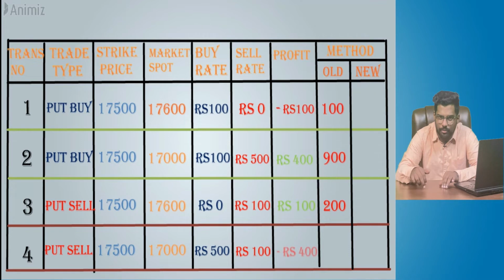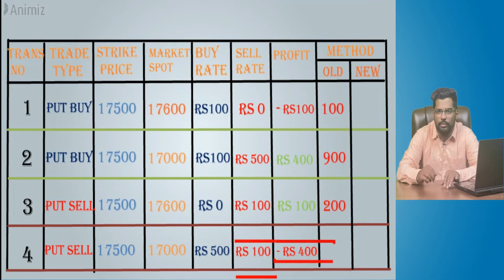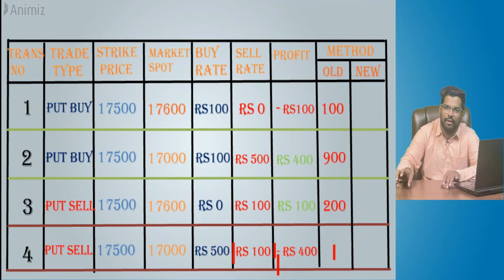So 400 absolute value is going at 400 plus the sold value of premium. For how much have you sold this option? For 100 rupees you have sold. 400 plus 100, 500 is the turnover. So this is how it has been calculated in the old method.